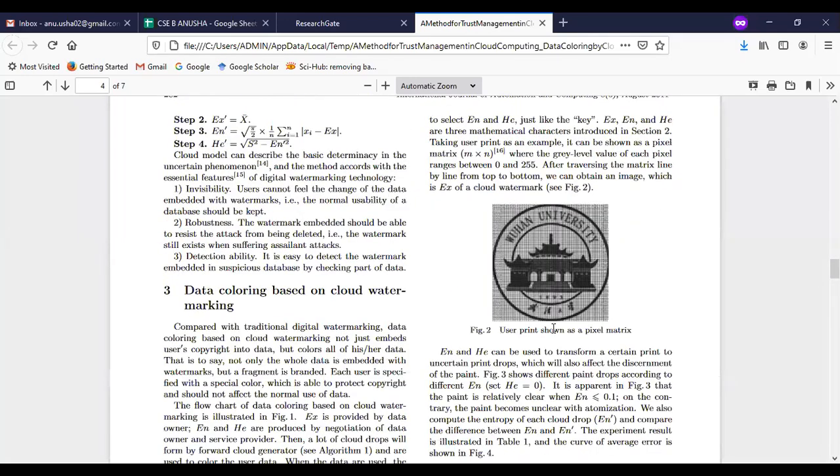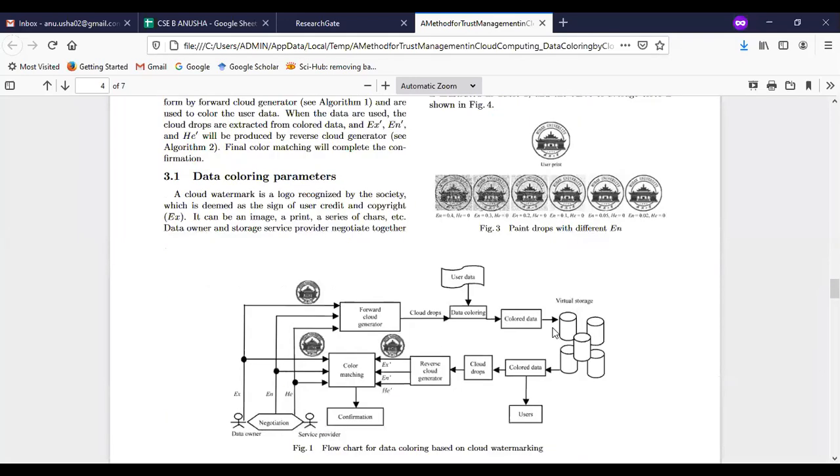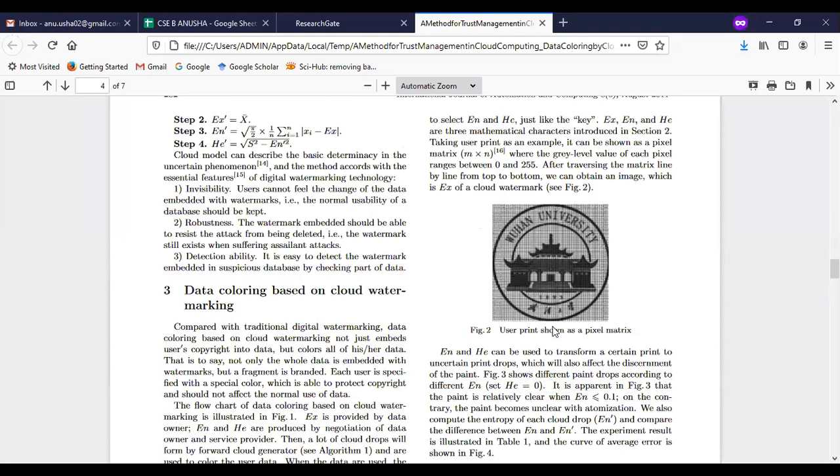So how far we are specifying the cloud drops, or the paint drops here, see, this is the actual data. This is used for the watermarking or a paint representation. It has some data, and it is represented by a matrix representation, which is the pixel matrix. I don't need these pixels.